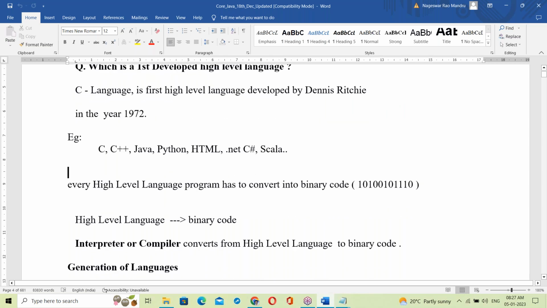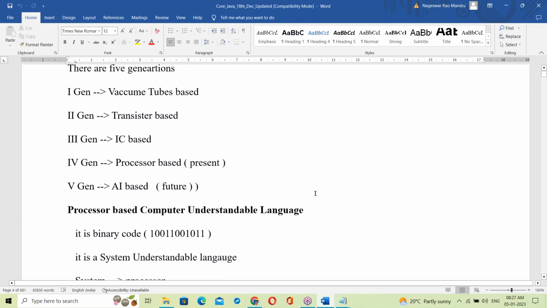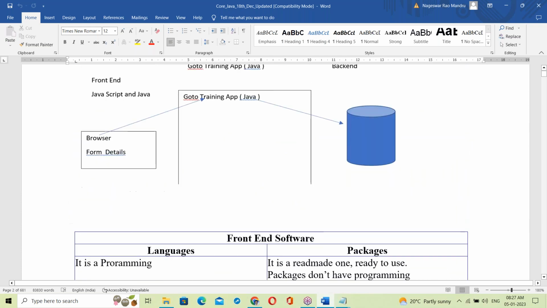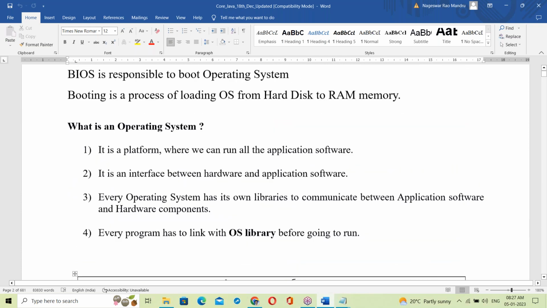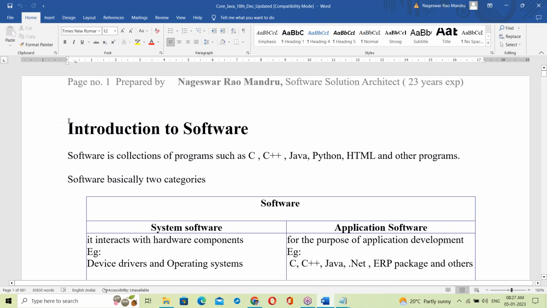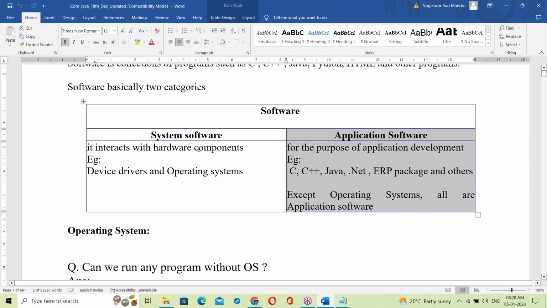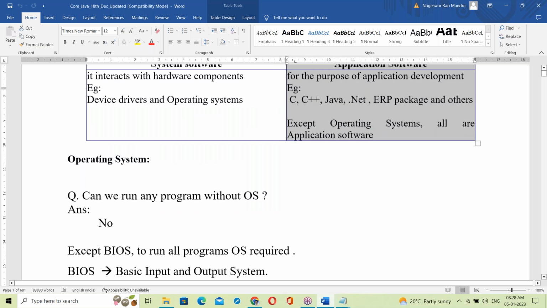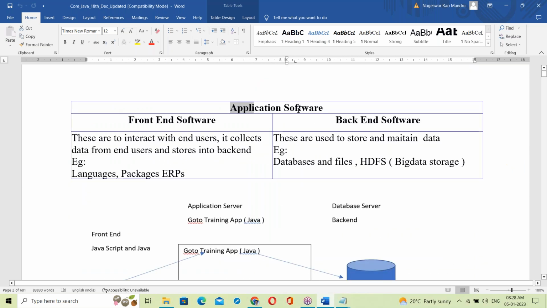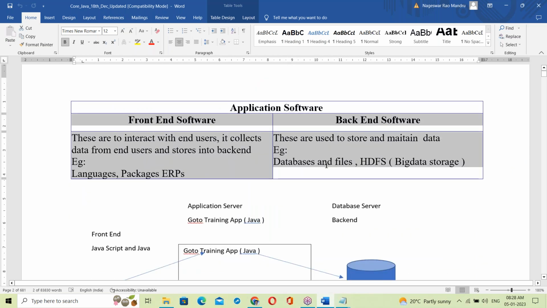Yes, up to this we discussed yesterday, in the last class. Just an introduction to software was given. See here how we are introducing Java. We started with software. Software has basically two categories: system software and application software. So Java is application software. That's the reason we moved to application software. In application software, there is front end and back end.